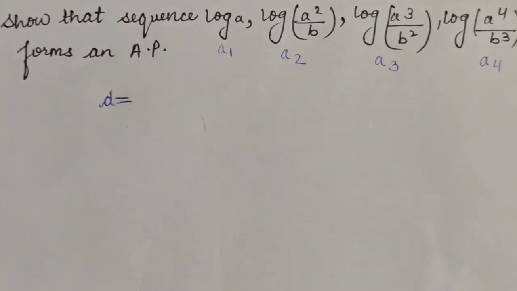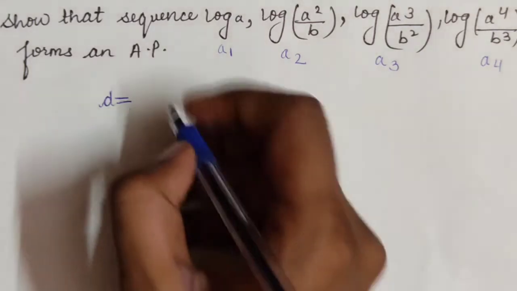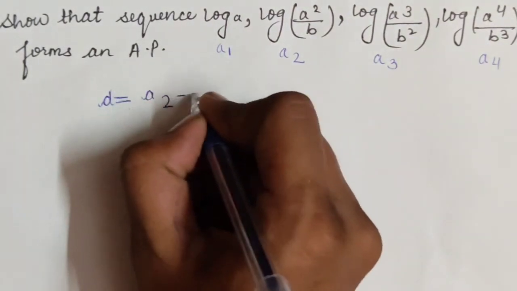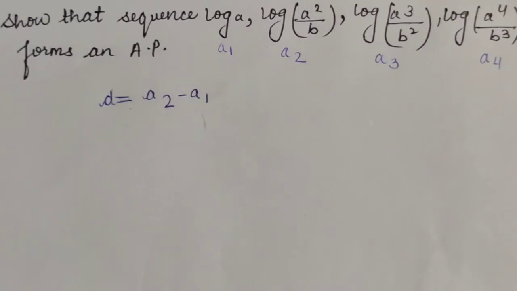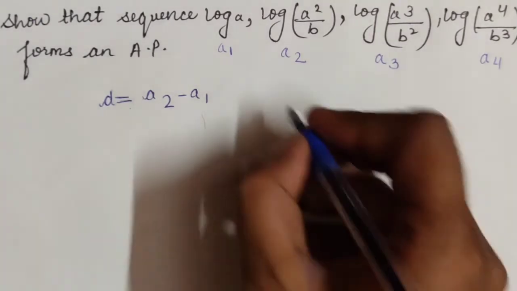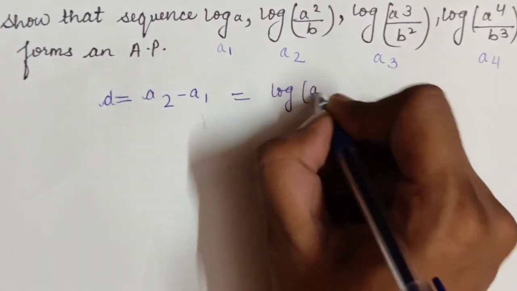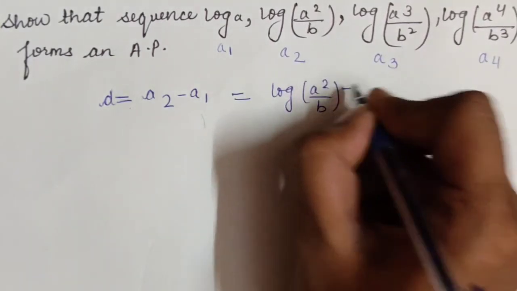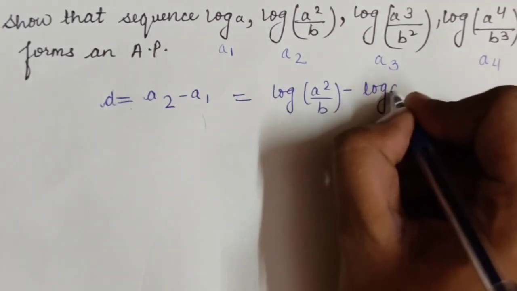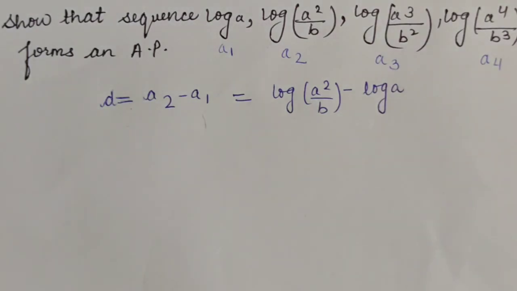So d will be equal to a2 minus a1. As we know, a2 is log a square upon b, minus log a. As you used to find the common difference in class 10th, in the same manner. Now there is a property of the logarithmic function.